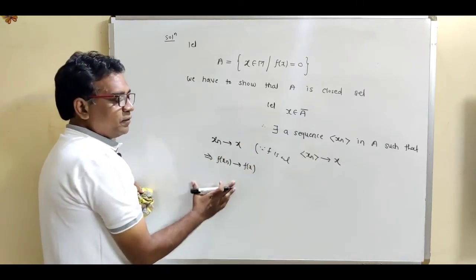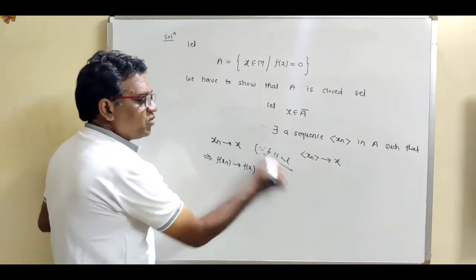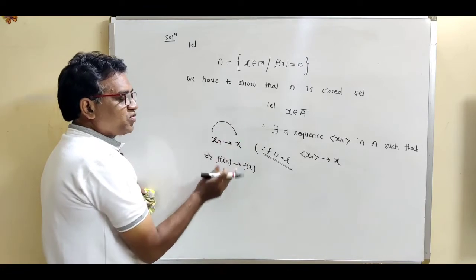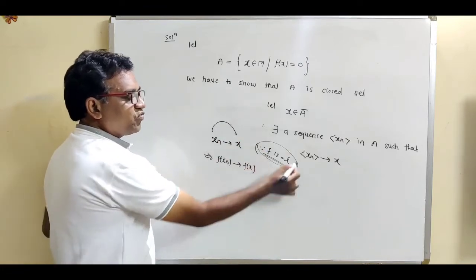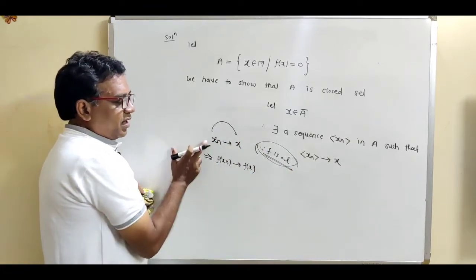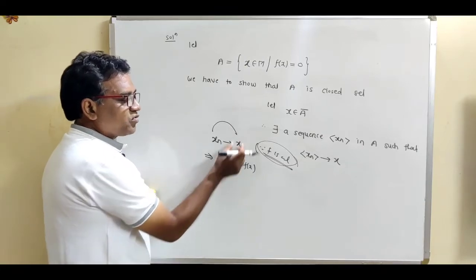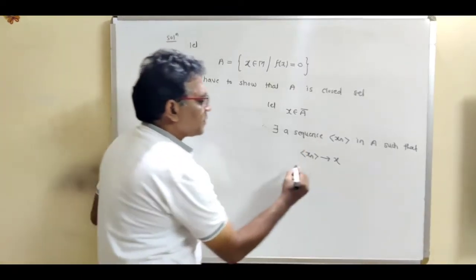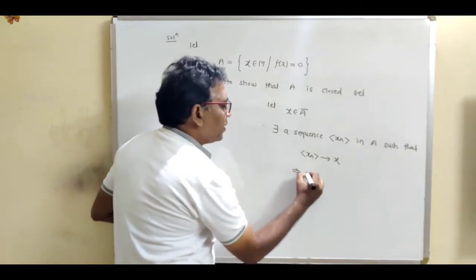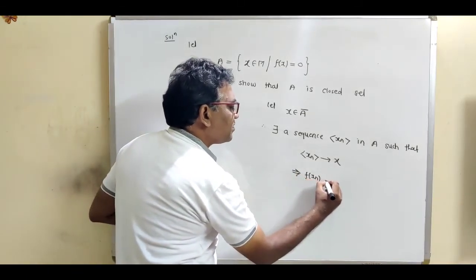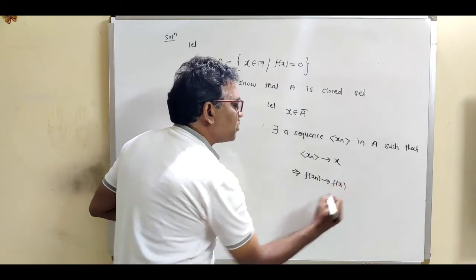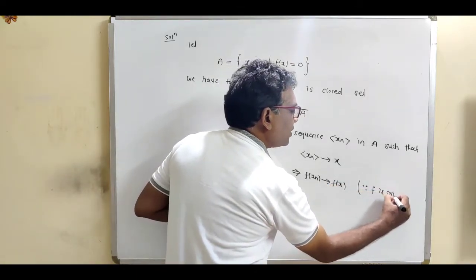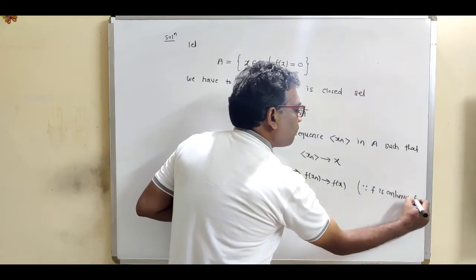So use this result. This implies the image sequence f(xn) converges to f(x), and the reason is that f is a continuous function.